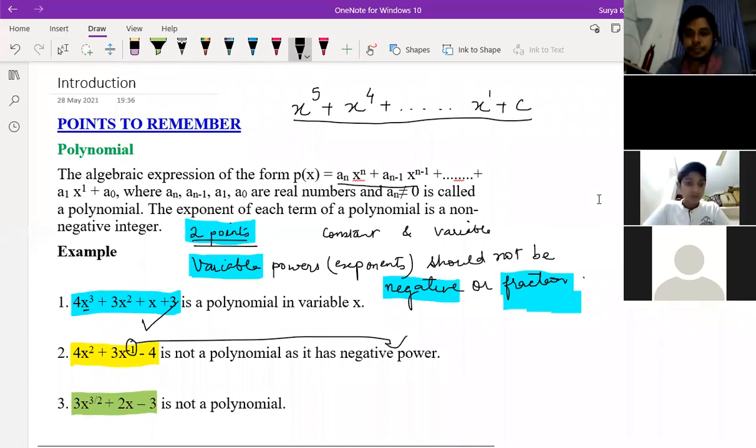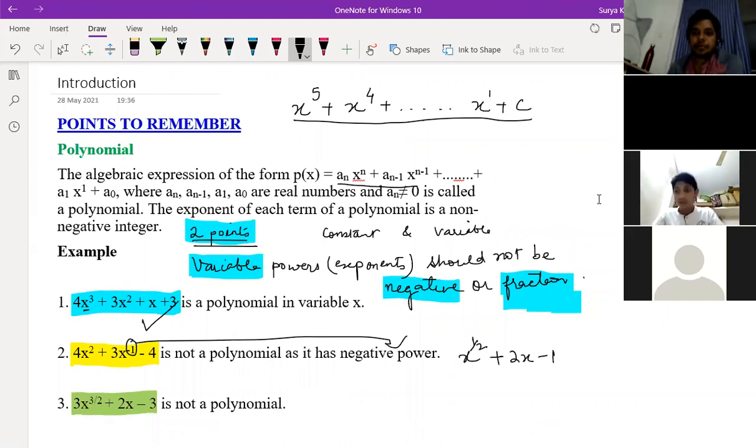Sir, for example, x to the power 1 by 2 plus 2x minus something. After converting, we get an answer, sir, which is not in fraction form. So is this a polynomial, sir? You can solve this. Can you solve this one?